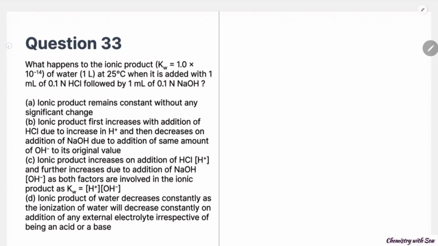Question number 33. What happens to the ionic product Kw of water at 25 degrees when 1 ml of 0.1 normal HCl is added, followed by 1 ml of 0.1 normal NaOH? Kw, the ionic product, is the concentration of H plus times the concentration of OH minus. The strength of both is the same.